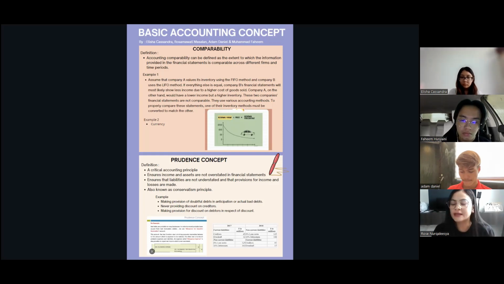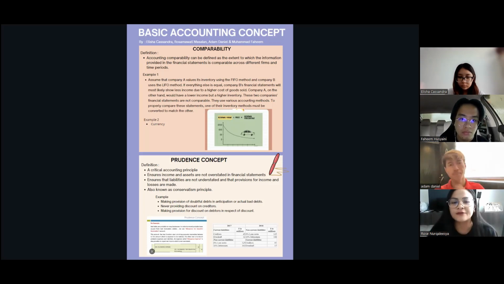The first example that I can find is, assume that company A values inventory using FIFO. FIFO is first in, first out method, and company B uses the LIFO method.